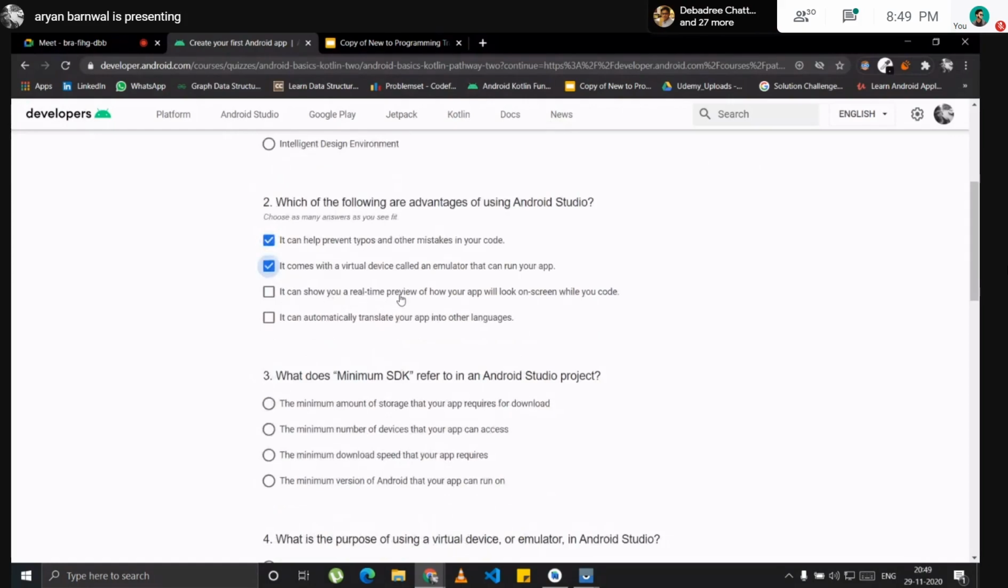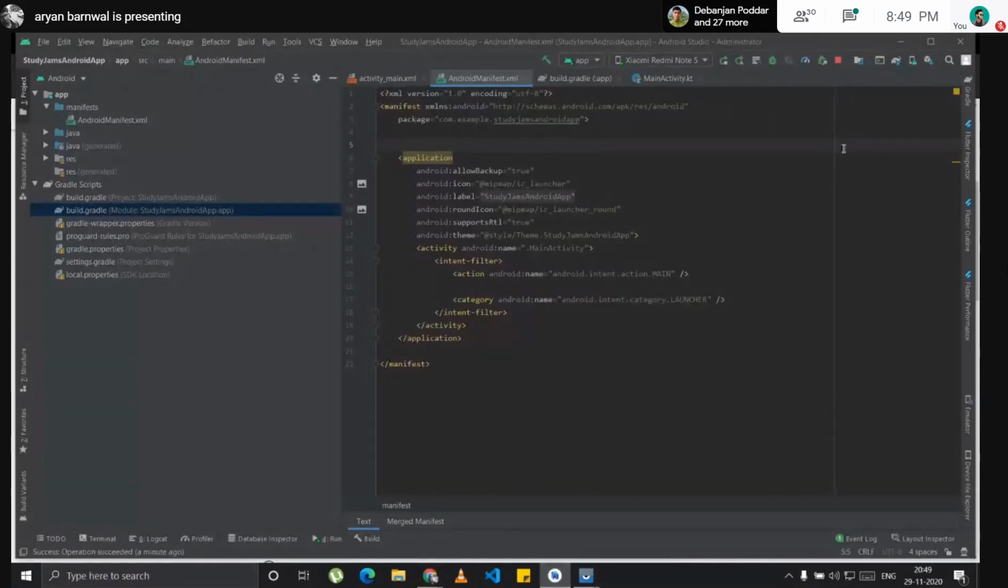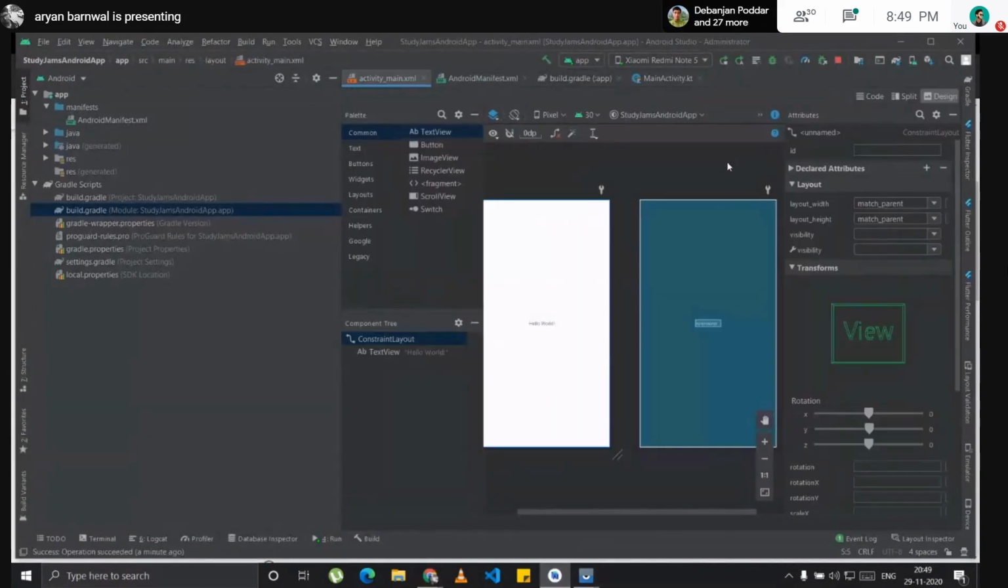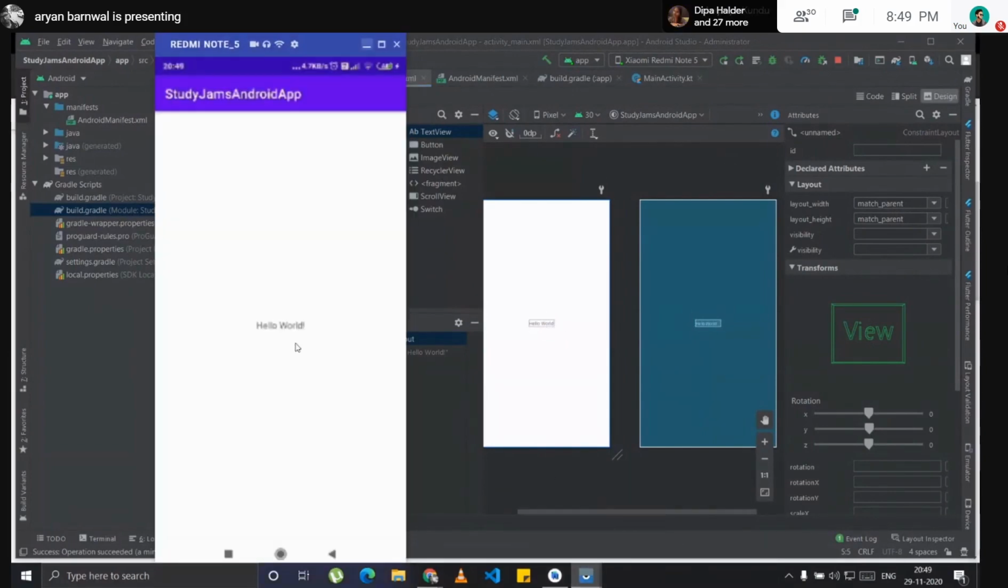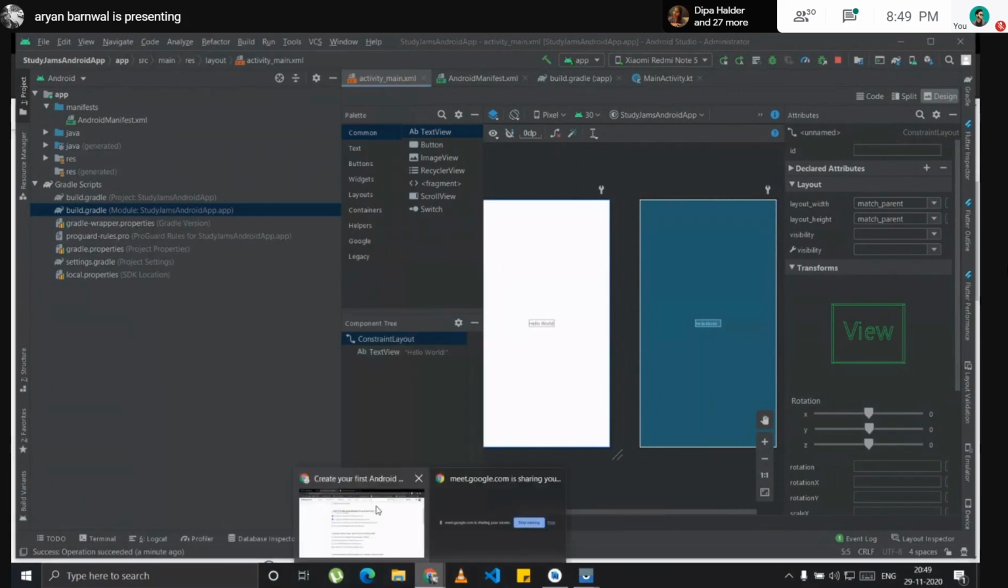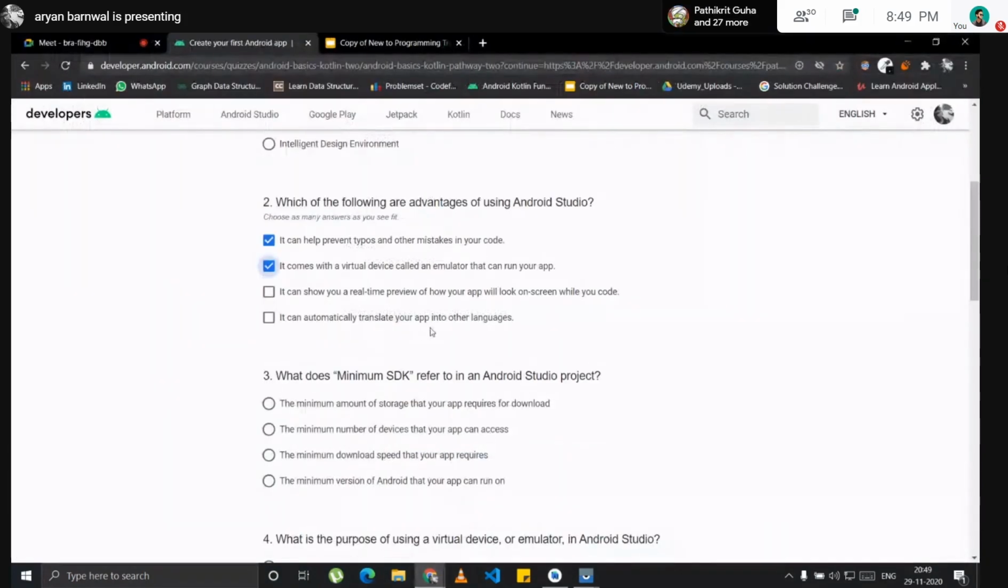It can show you a real-time preview of how your app will look on screen while you code. Yeah, it does that too. This is the activity file. You can see there is a blank layout and just a Hello World here, and our app is the same. So you have a real-time preview. And the last one: it can automatically translate your app into other languages. No, this doesn't. It isn't magic.